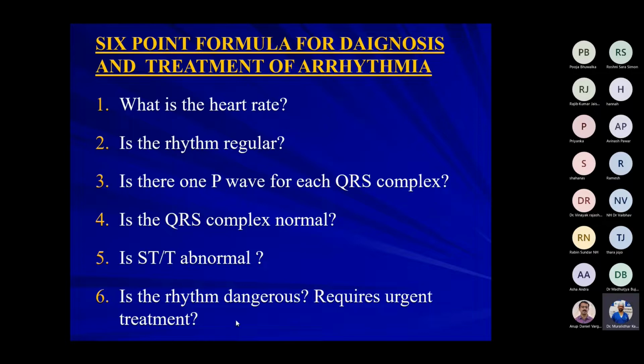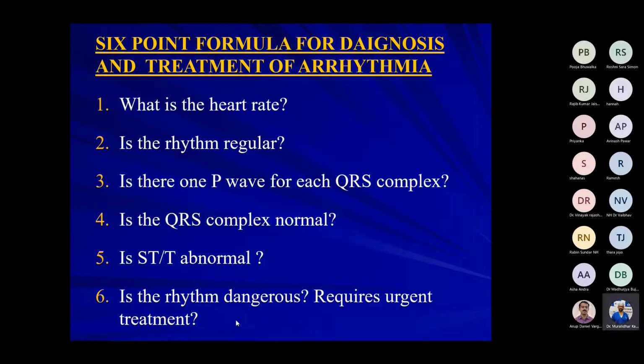For example, you have atrial fibrillation. This rule will not hold good. 300 divided by number of big squares will not hold good. So you have to take a 6 second rhythm strip, number of R waves into 10 will be the heart rate. Is that clear? Yes, sir.